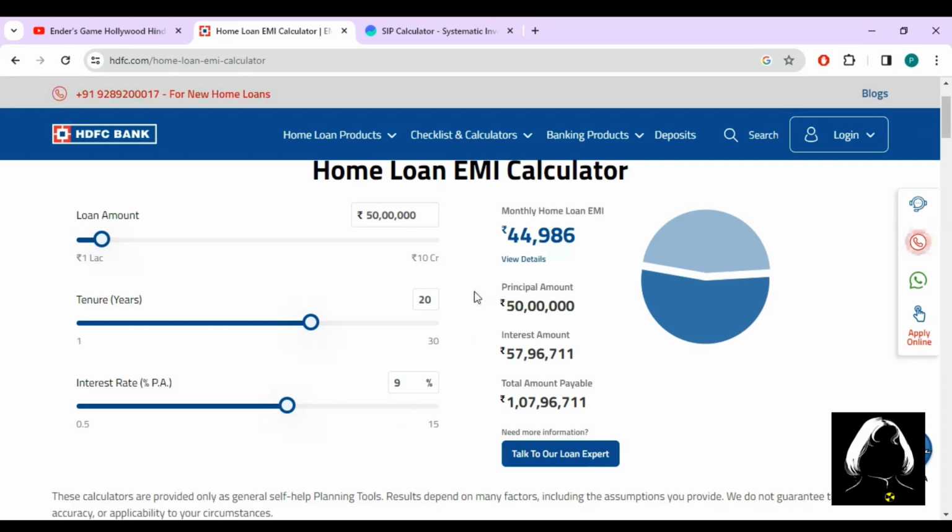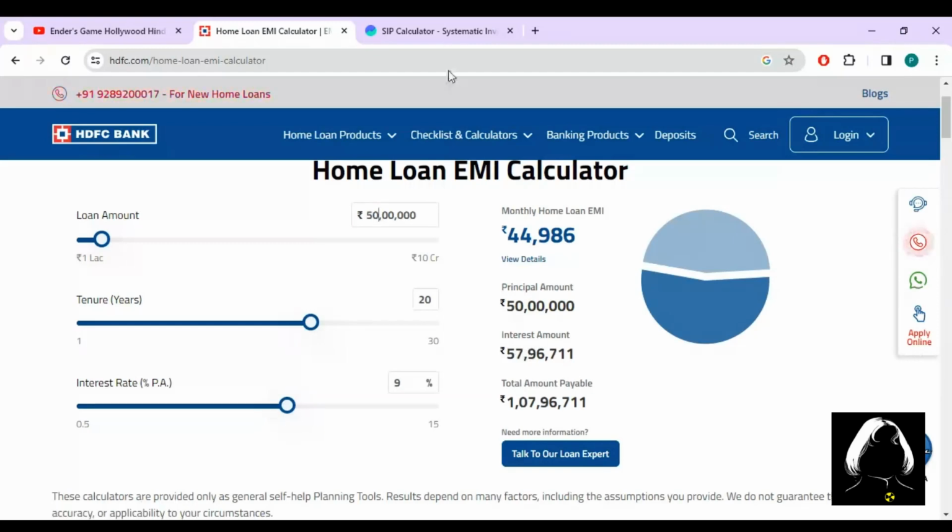The strategy will not vary, so the rules remain the same for method one because the tenure matters for this. For 50 lakhs, we are paying around 45,000 as EMI every month, and the interest paid across the 20 years is 57 lakhs, or in round figure, about 58 lakhs.